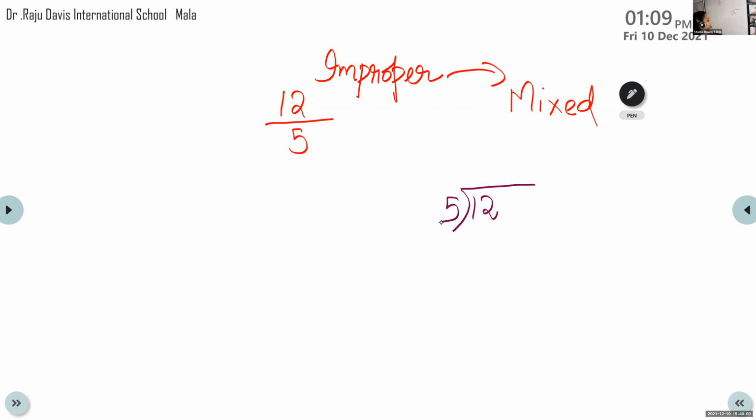Children, please find out the answer in your rough book. What do you have to do? You have to find out the quotient and remainder. Already we know the divisor is 5. Find out the quotient, find out the remainder. Please wait, don't say the answer fast. Those who have completed, please wait.